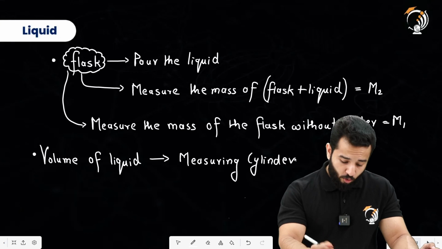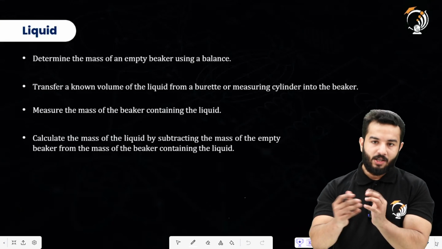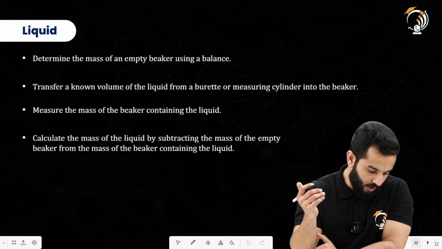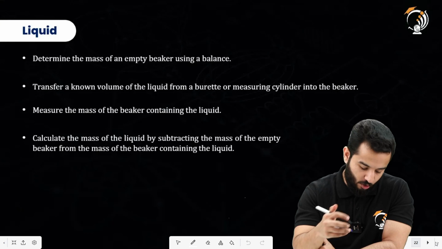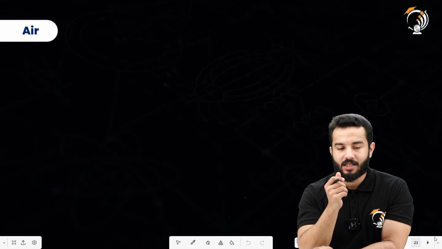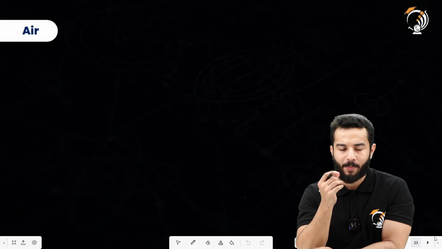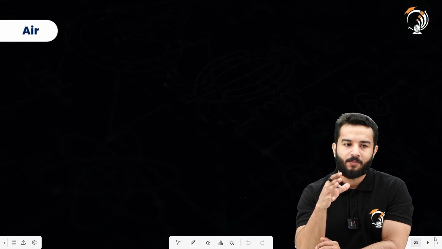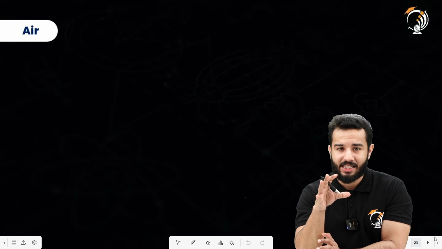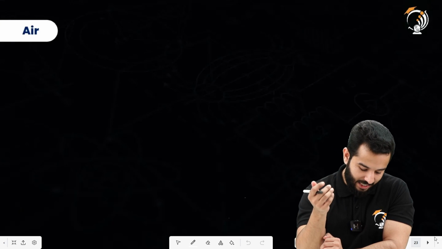Now you're going to use the same technique to find the density of gas as well. So you have got notes over here, so you can always use these notes. For air, or for any gas, things are a little bit more complex, but in simple terms, if you are not really going into the pressure and the volume and the temperature, we are going to say the same things.